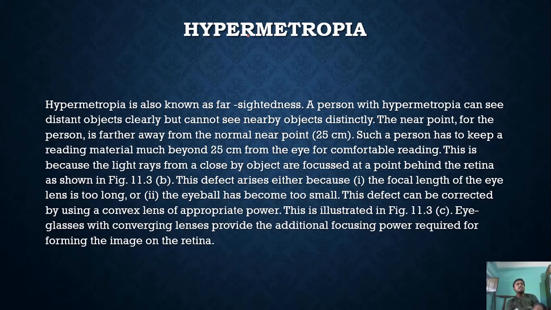Hypermetropia. The next defect is hypermetropia. Hypermetropia is also known as farsightedness. A person with hypermetropia can see distant objects clearly but cannot see nearby objects distinctly.